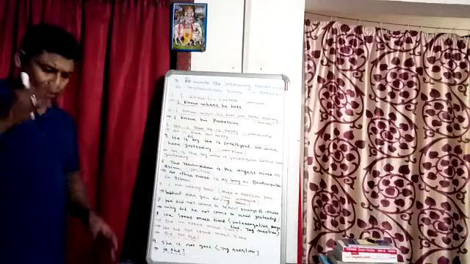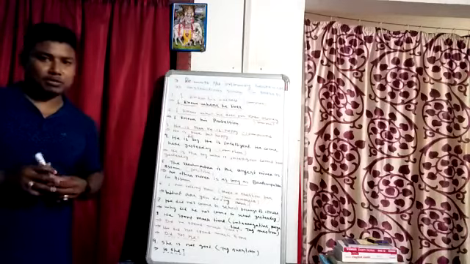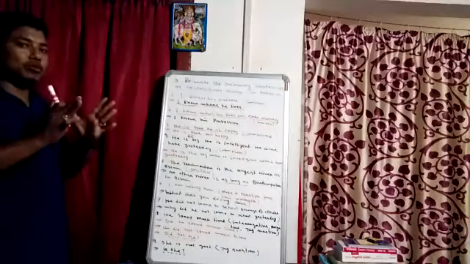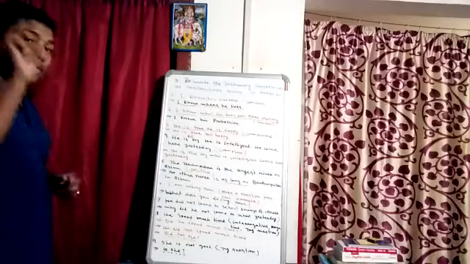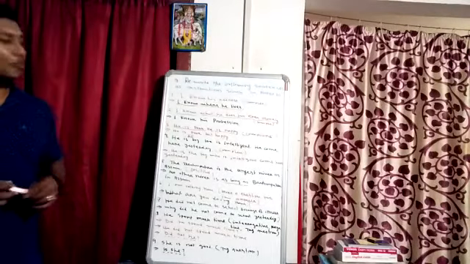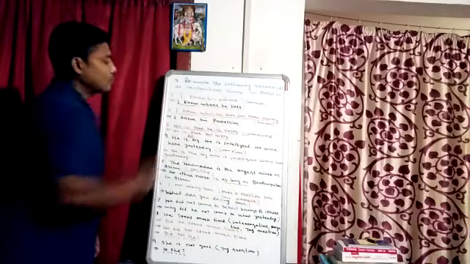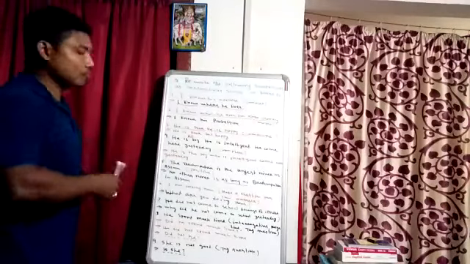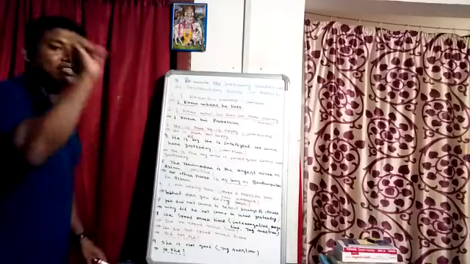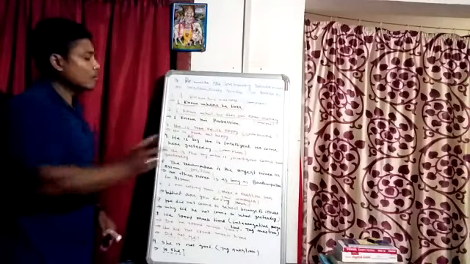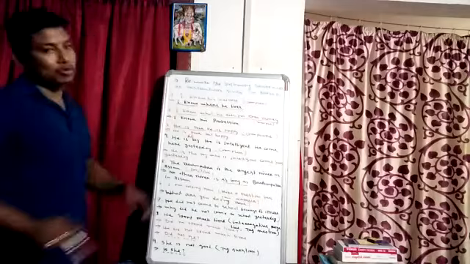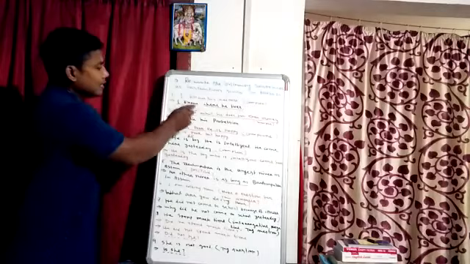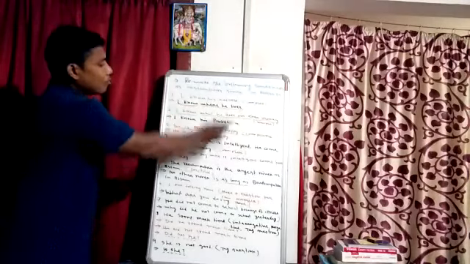Before discussing it, we must know the structure of each sentence type. In a simple sentence we get one finite verb. A compound sentence combines two or more sentences by a conjunction. A complex sentence has one principal clause and another subordinate clause. Here the instruction is to make it a complex sentence, so what is the idea? We have to transform this sentence in a way where we will get two parts: one is the principal clause and the other is the subordinate clause. About clauses I have discussed in detail. So here the answer will be: I know where he lives.